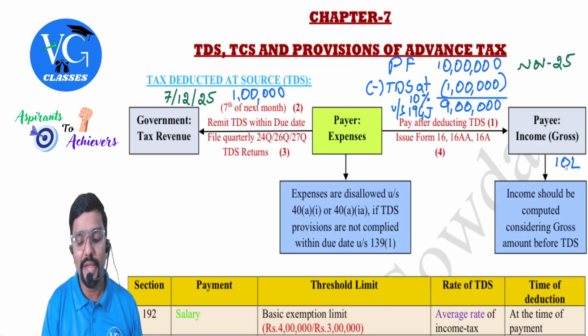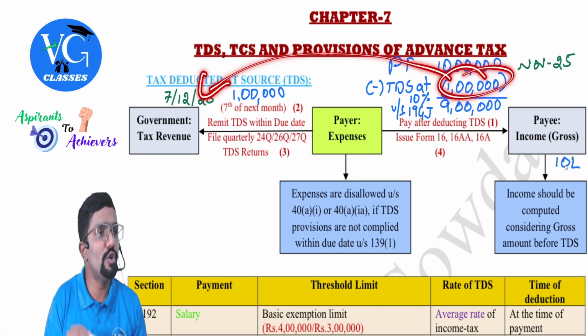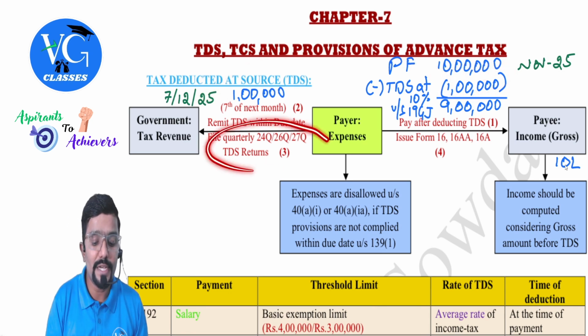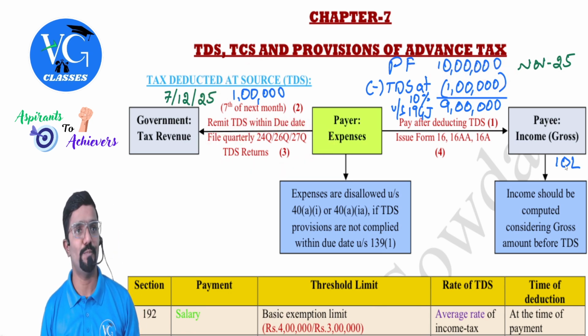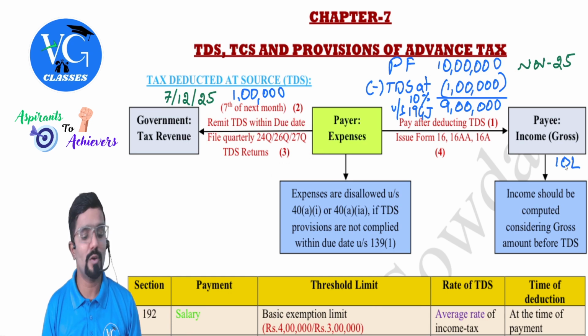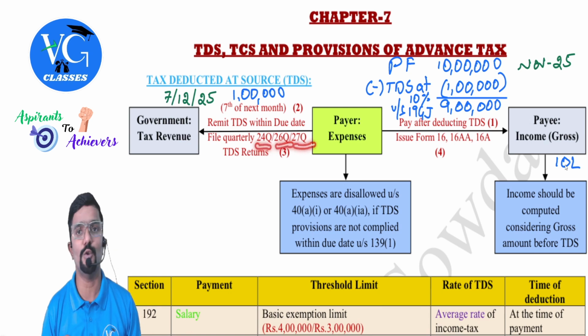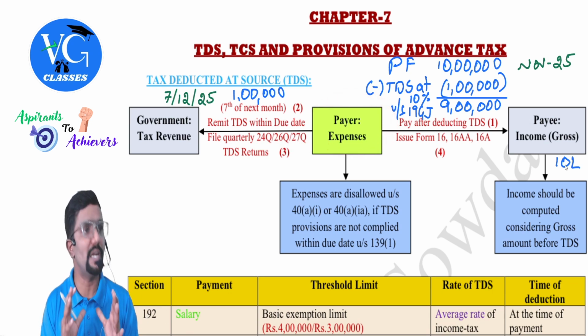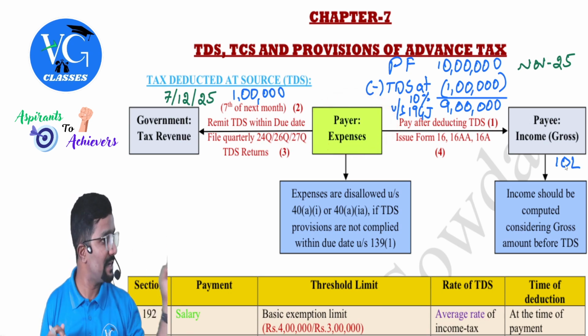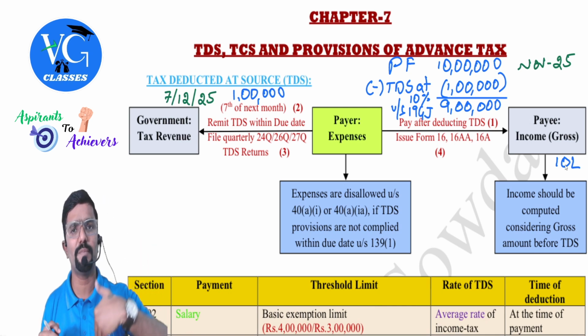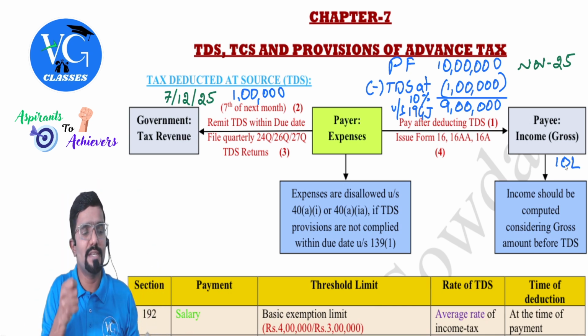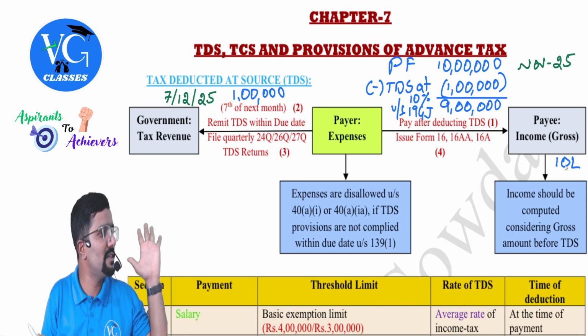Now, also the payer. Once he deducts and remits the amount to the government, he should also file TDS returns, which are quarterly. TDS returns he has to file quarterly in Form 24Q, 26Q, 27Q. TDS has to be deducted monthly and remitted to the government. Every month, whatever payments I make, I have to deduct TDS and remit it to the government by the 7th of the next month.